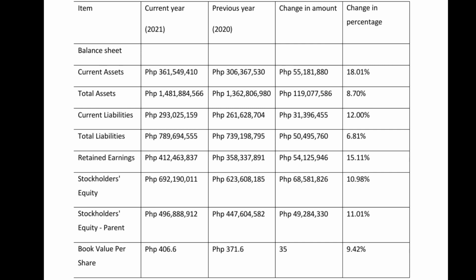And the last but not the least for the balance sheet is book value per share. Current year 406.6, previous year 371.6, and change in amount is 35. And the change in percentage is 9.42.